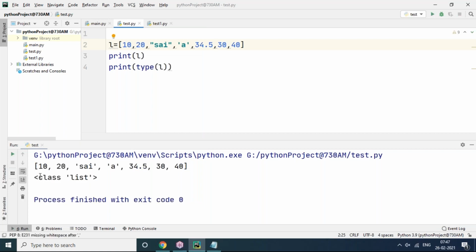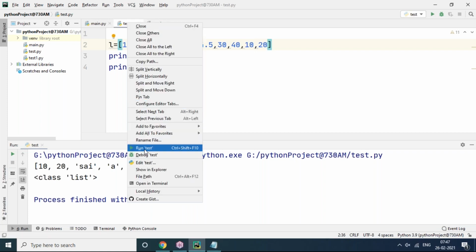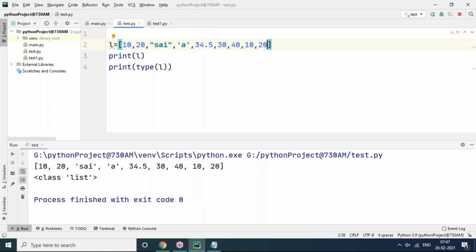Same order again. The output is also going to display in the same order. But it contains duplicate values also. 10 is already there, but we are using one more 10. Again 20 is also there, and we are giving one more 20. So it's clearly showing duplicate values also.